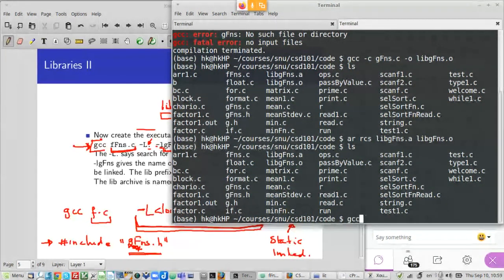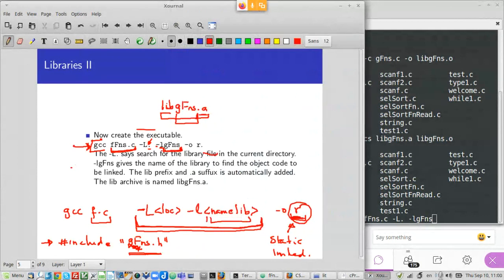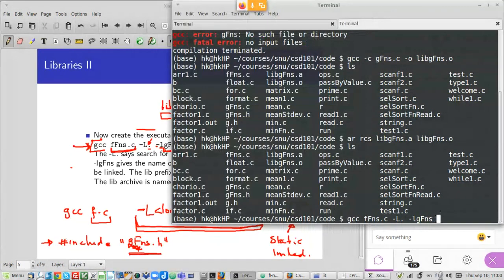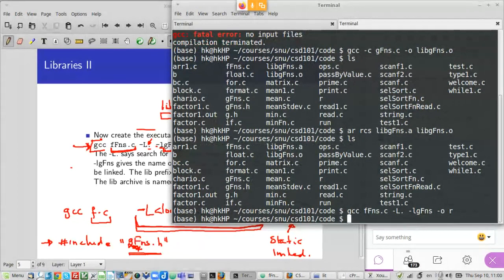So gcc f functions.c minus capital L dot, because the library is here. Then minus lowercase l, and give the name of the library without the lib, so just this. Then the location of the final executable with minus o. Okay, it's compiled, and now I execute.